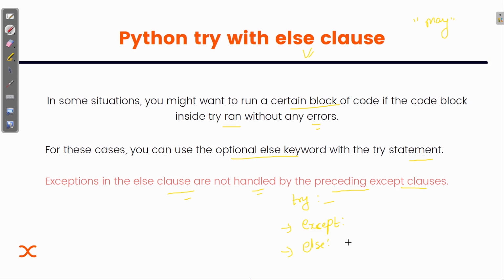So if inside this else I raise some error, it doesn't mean that it will go back and execute the exception part. The error will not be handled by the except part. Exceptions in the else clause are not handled by the preceding except clause. We need to add another exception if we want to handle it.